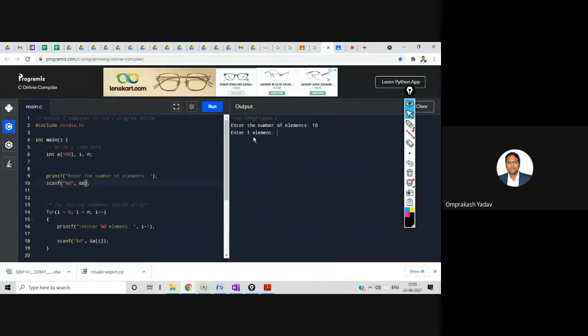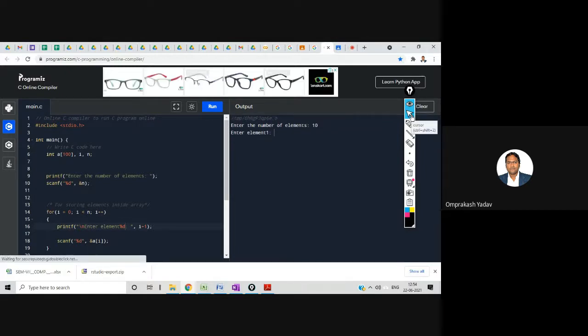Enter one element. Okay, you can write this. Okay, I'm not liking this also, so I'll just clear this. We'll write in this way. We'll put a percent d here. Okay, let's run this. So I'm entering 10, enter element 1. Okay, so now we understand this.